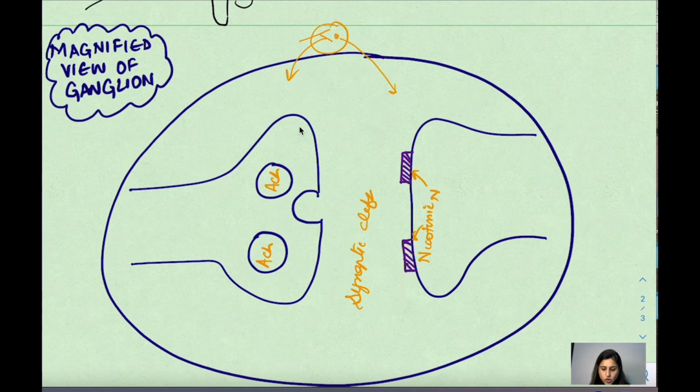Okay? So when the action potential comes here, there is stimulation, and it leads to entry of calcium. Okay? And calcium is responsible for fusion of the vesicles with this membrane.